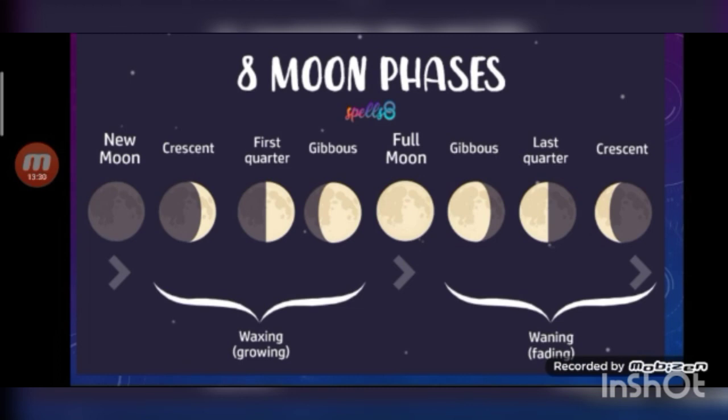So here you can see the 8 phases of the moon. It starts from the new moon, then crescent moon, first quarter, gibbous, full moon, waning gibbous, third quarter or last quarter, and crescent. And then again we have new moon. So these are all 8 phases of the moon: waxing and waning. Waxing means growing, waning means fading or shrinking.